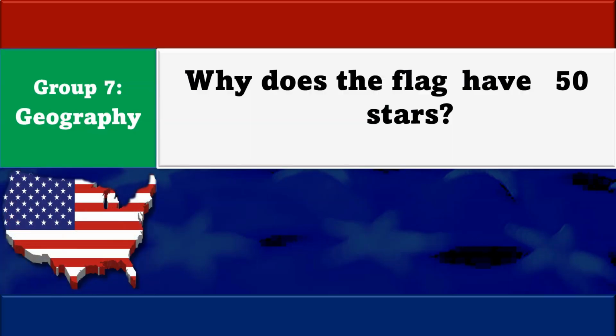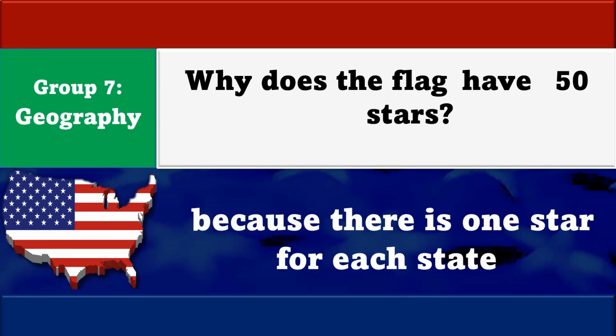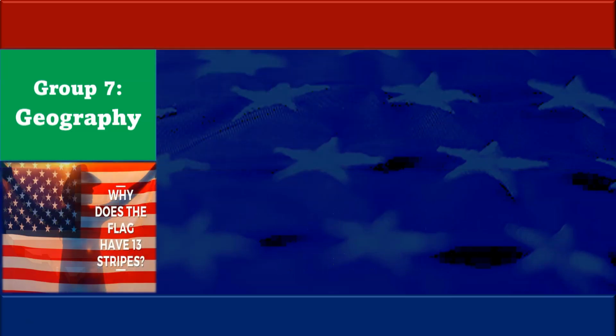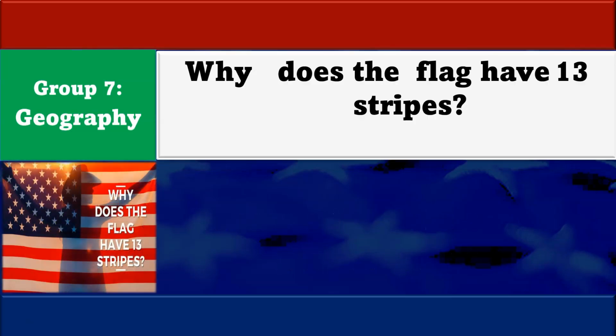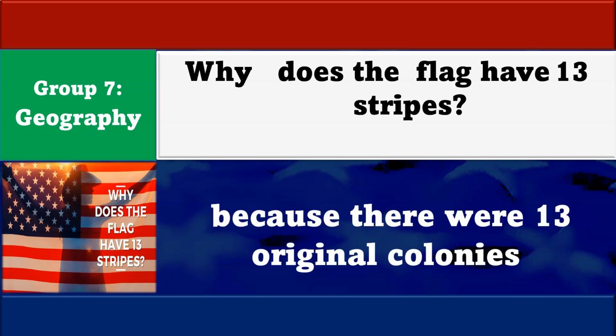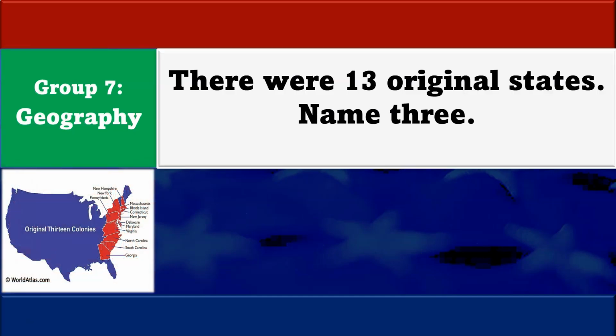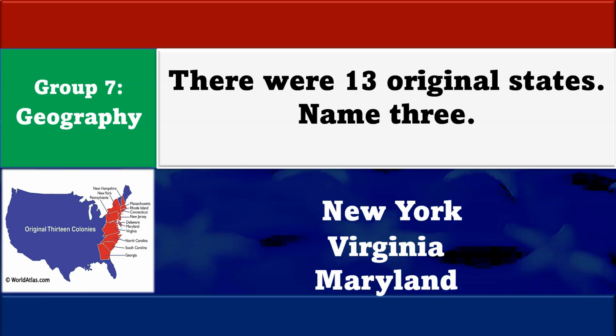Why does the flag have 50 stars? Because there are 50 states. Why does the flag have 13 stripes? Because there were 13 original colonies. There were 13 original states. Name 3. New York, Virginia, and Maryland.